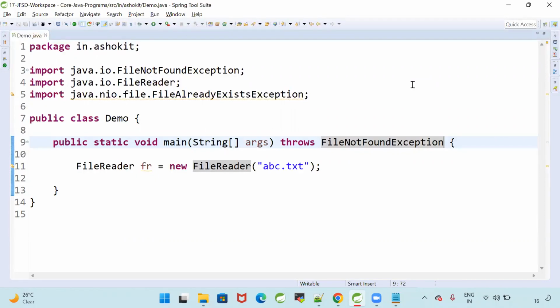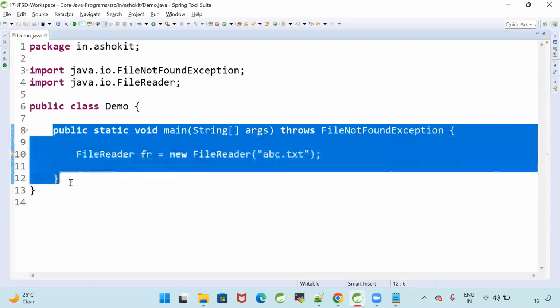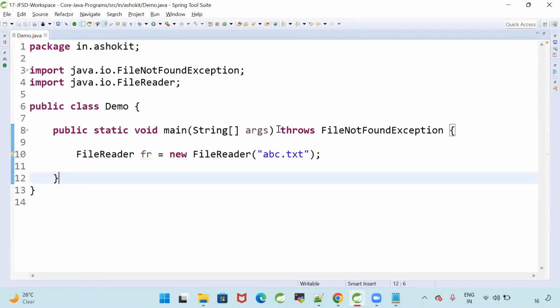Ab mera program compile karo. For that I am using throws FileNotFoundException. The compiler is telling me there is a FileNotFoundException. Am I handling that exception? I am ignoring that exception. That means I am handing over that exception to the caller method. Who is going to call this method? JVM. I am writing throws.